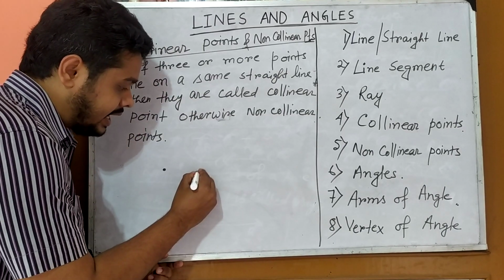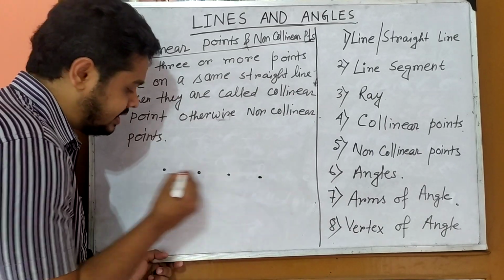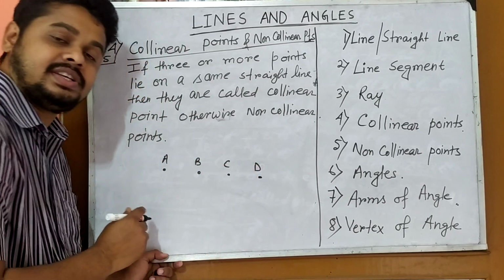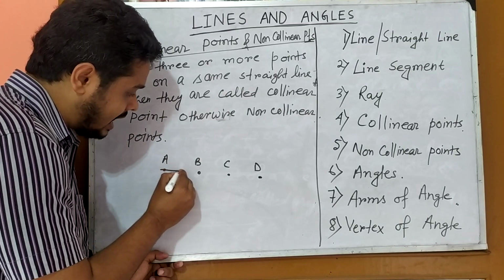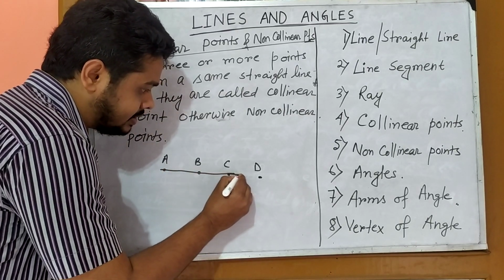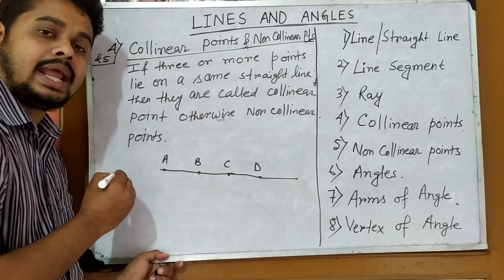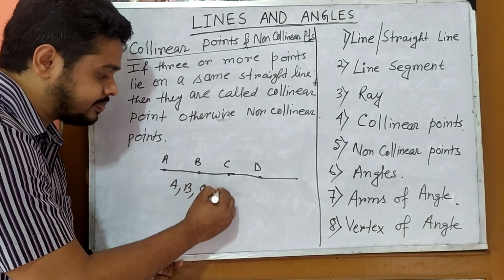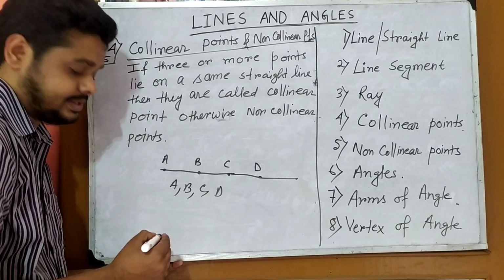Suppose I am taking 4 points A, B, C, D. If they lie on the same line, at that time A, B, C, D are called collinear points.